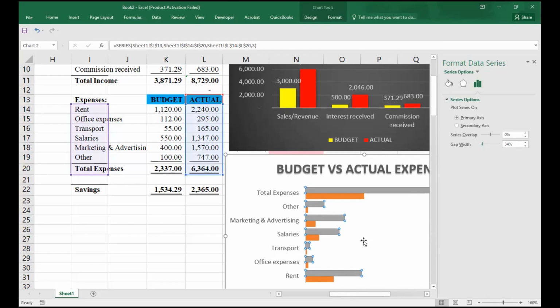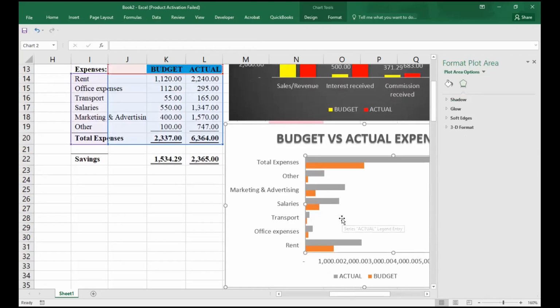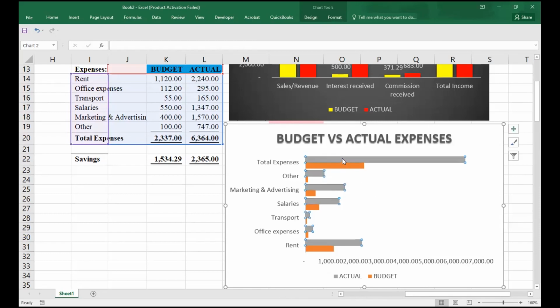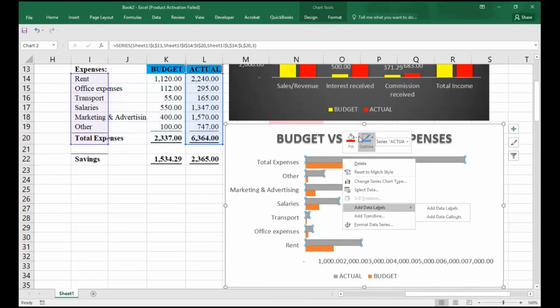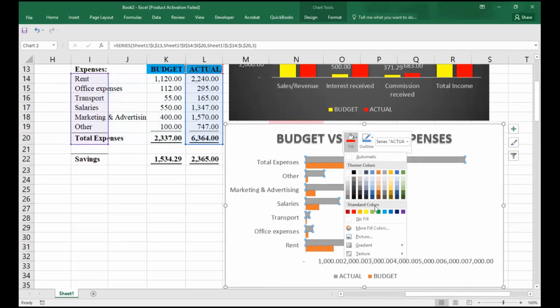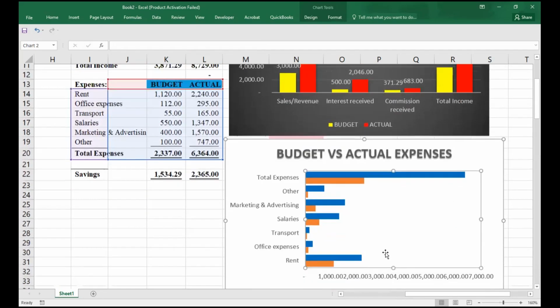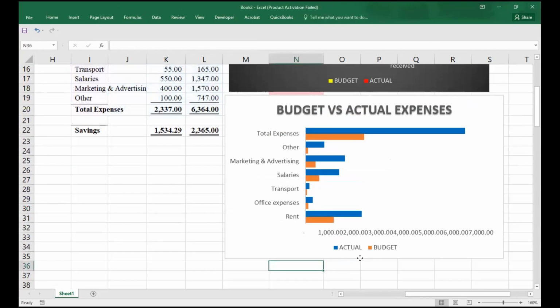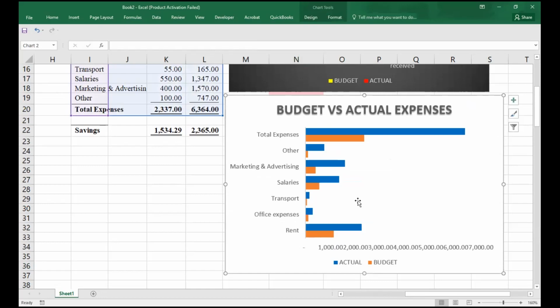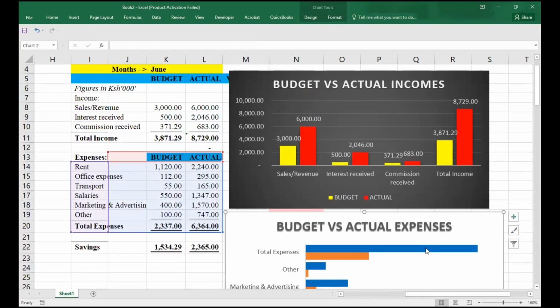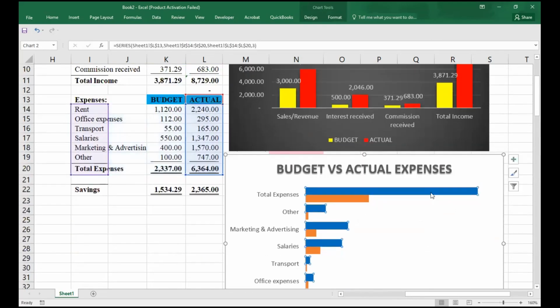Maybe up to that point, I can decide that, you know what, maybe I need a different fill. I can change it to, say, blue. The other one, I can leave it to be that color if it is pleasing your eyes. I can decide that I don't want that. What you can add here instead maybe is callouts.